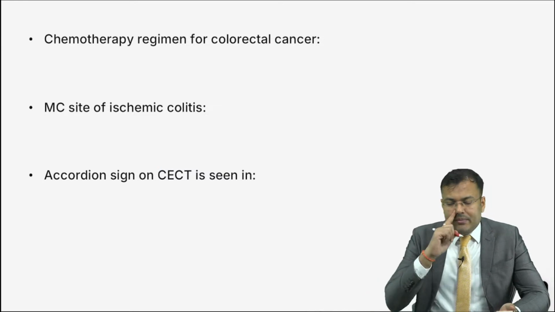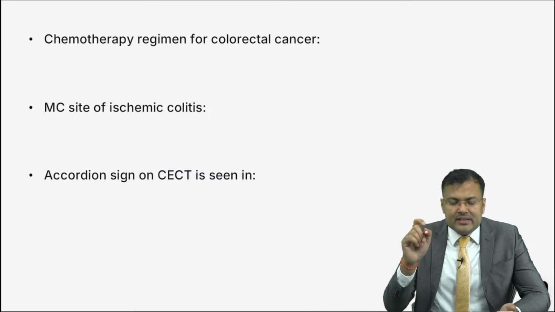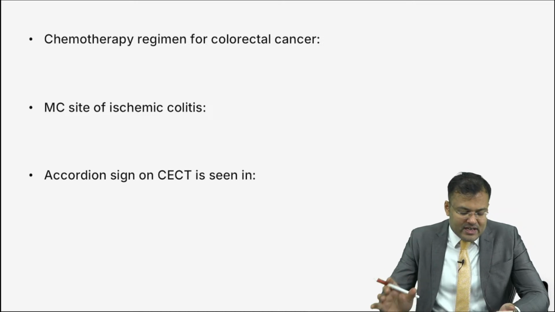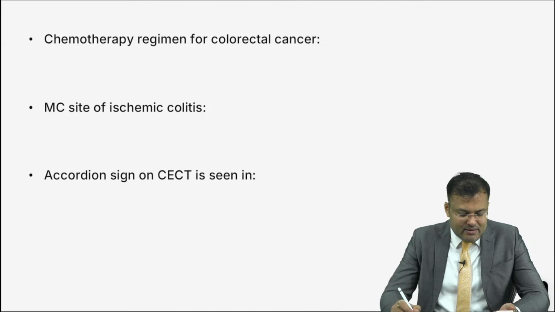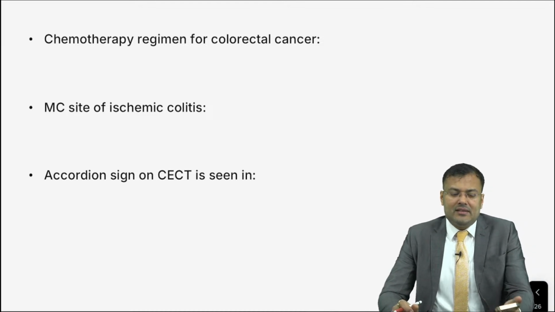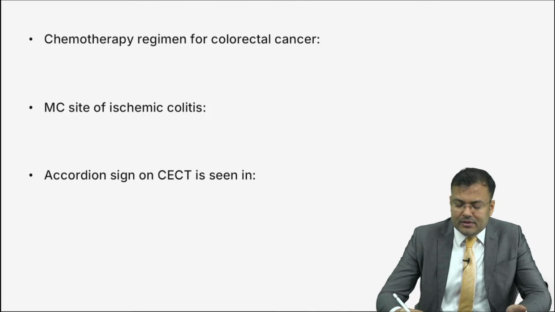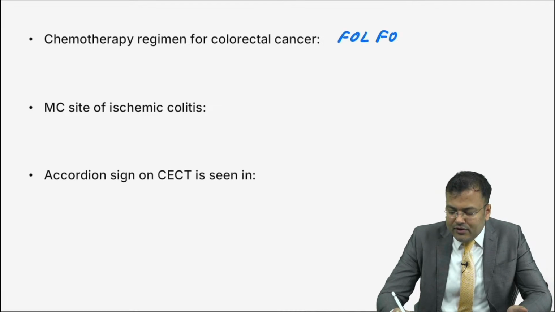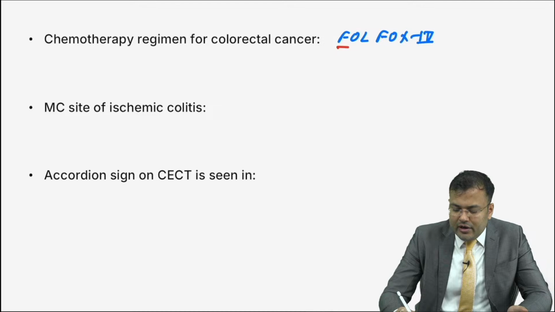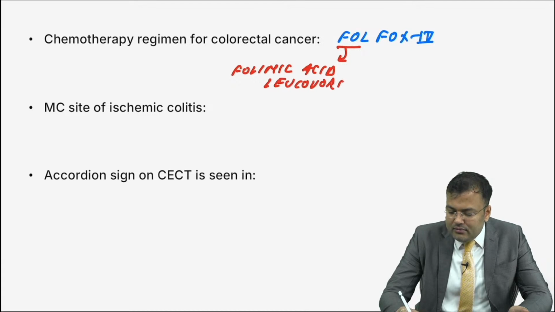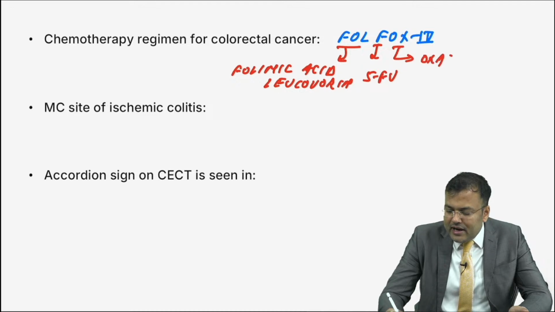Clear? Next, chemotherapy regimen for colorectal cancer. Guys, tell me. It is same in carcinoma colon and carcinoma rectum. What is the name of that regimen? Easy question. Jaswini, you are the first person to reply correctly. It is FOLFOX 4. Fol, you know that this is folinic acid, also known as leucovorin. F, this is 5-fluorouracil, and ox, that is oxaliplatin.